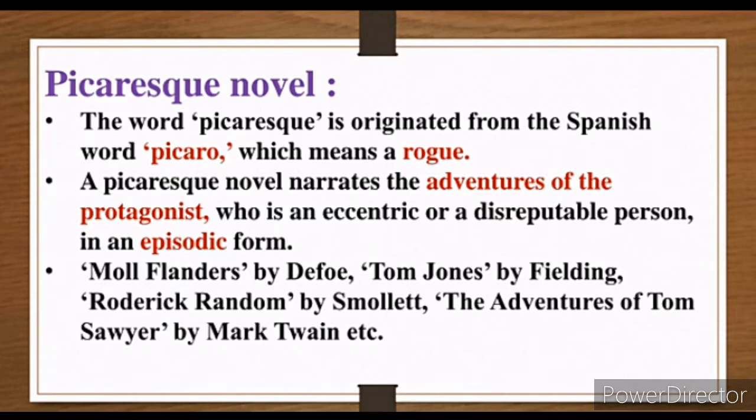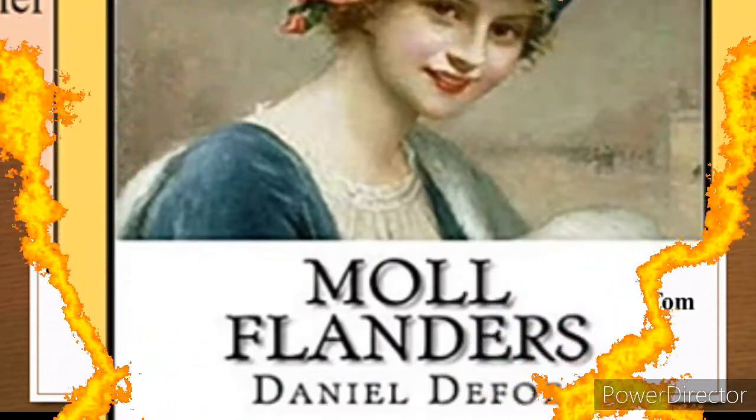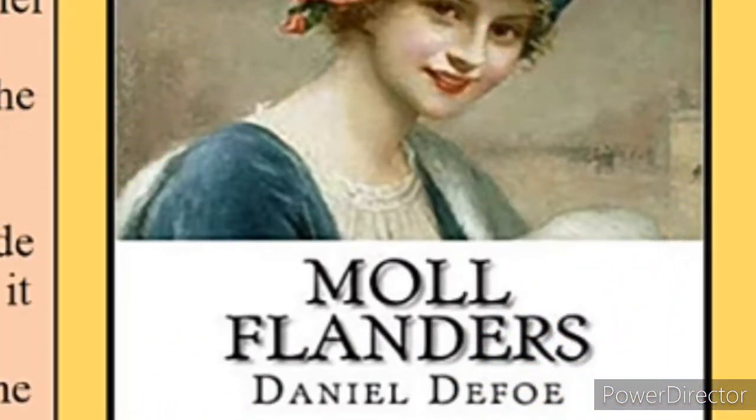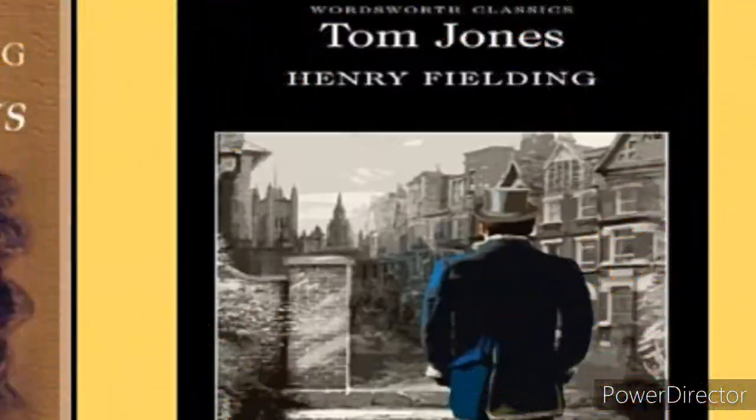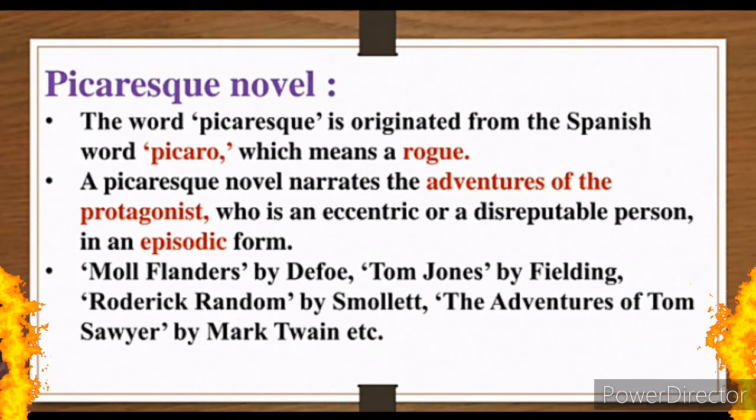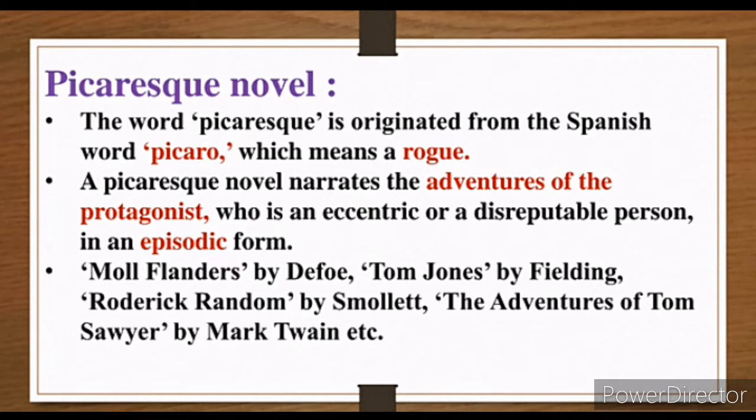The famous picaresque novels which were written in that time: Moll Flanders, written by Daniel Defoe. Next is Tom Jones by Henry Fielding. Next is Roderick Random by Tobias Smollett. And next is The Adventures of Tom Sawyer by Mark Twain. These are the famous writings which were written in that period, and they followed the picaresque novel.